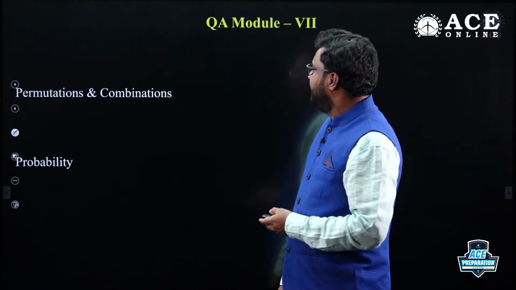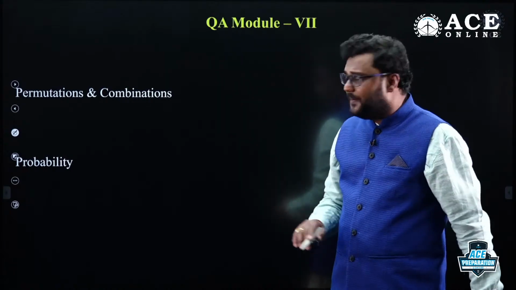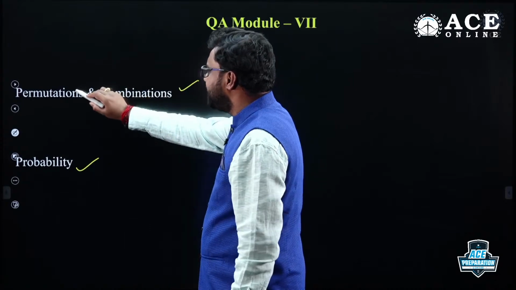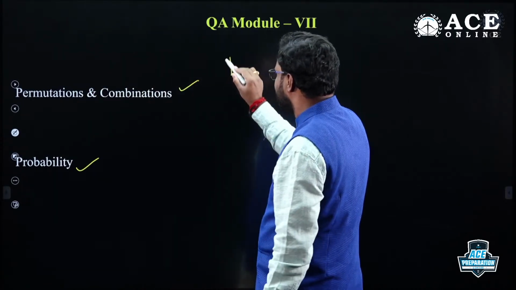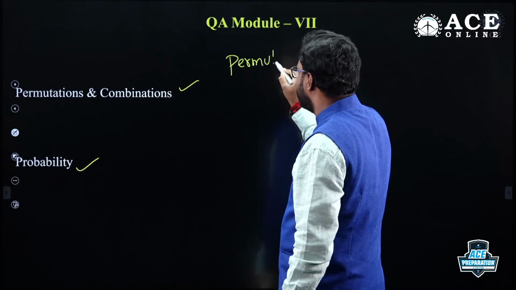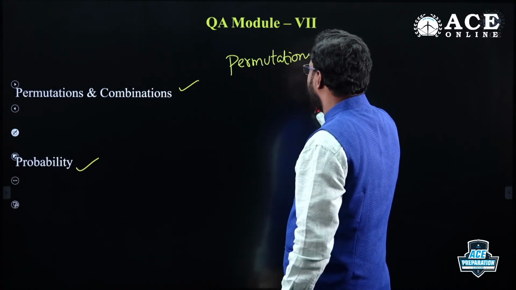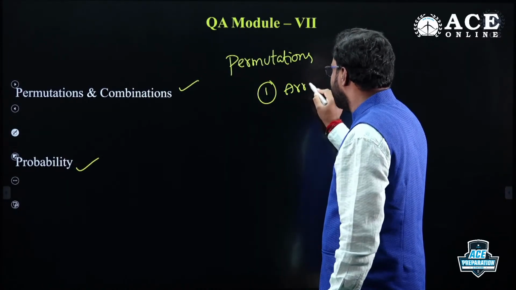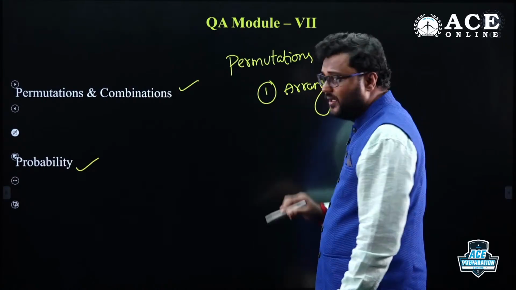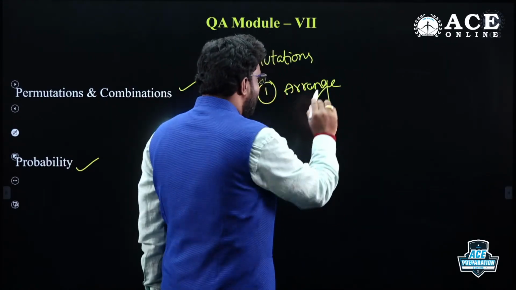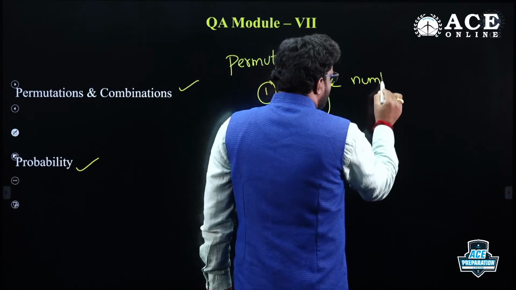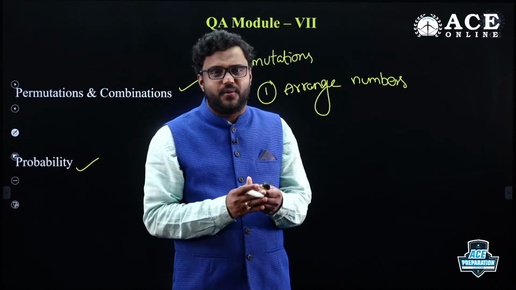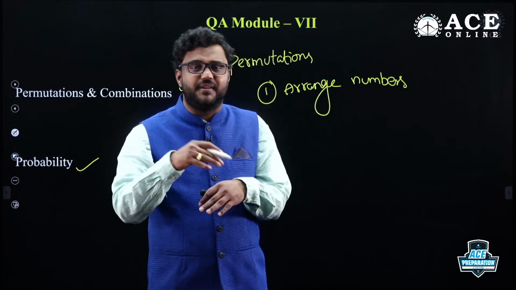Next, regarding the last module for quantitative aptitude, these are advanced topics: permutation, combination, probability. In permutations, circular permutations also you need to focus. In general permutations, they can ask questions related to numbers, how you are arranging the given numbers, 4-digit numbers with repetition, without repetition. A 4-digit or 5-digit number divisible by 5 or divisible by 4. They can add a lot of conditions with repetition, without repetition.